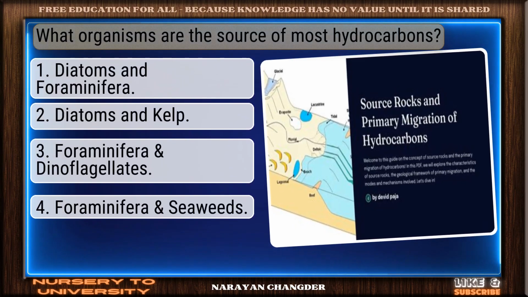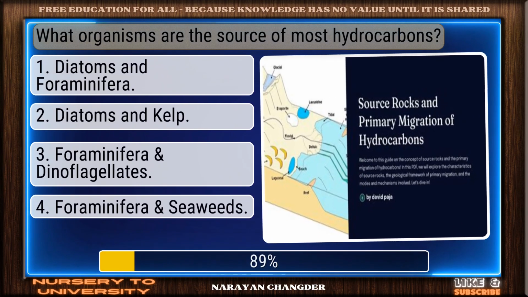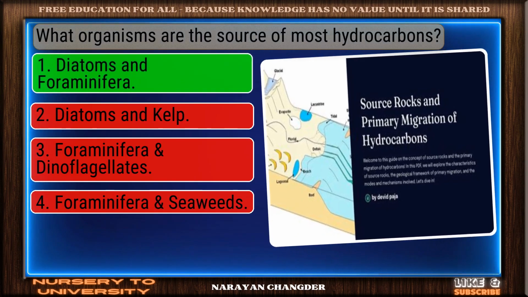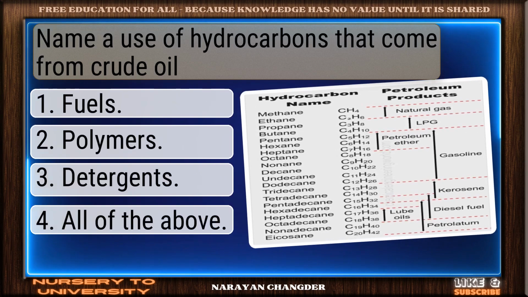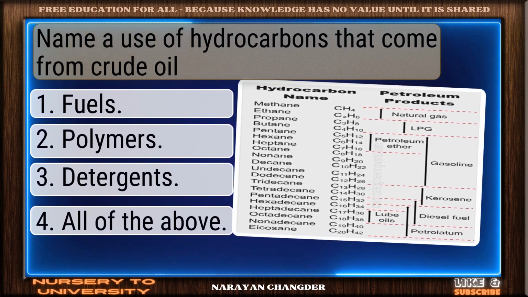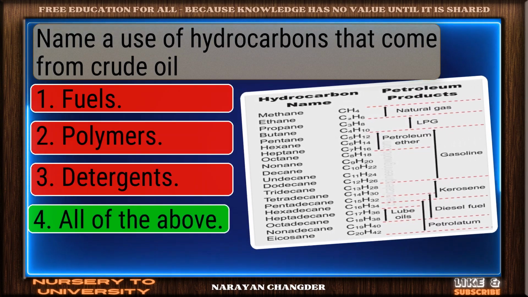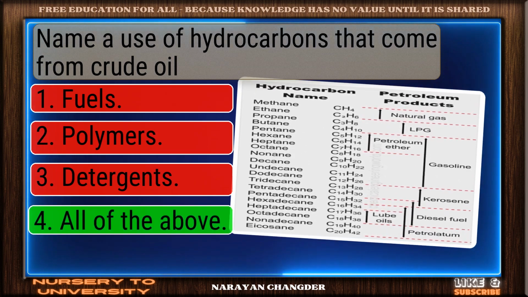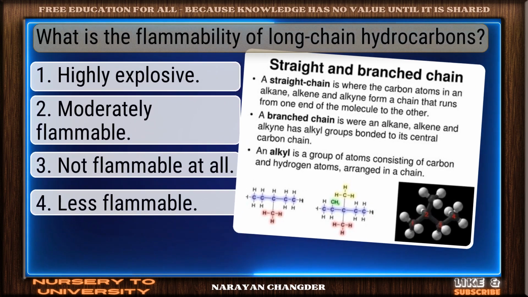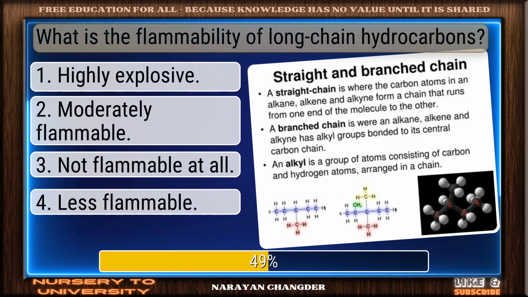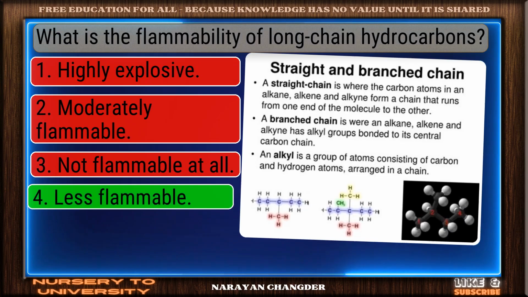What organisms are the source of most hydrocarbons? Good thinking. Diatoms and foraminifera is the right answer. Name a use of hydrocarbons that come from crude oil. Valid point. All of the above is true. What is the flammability of long-chain hydrocarbons? Right again. Less flammable is a valid answer.